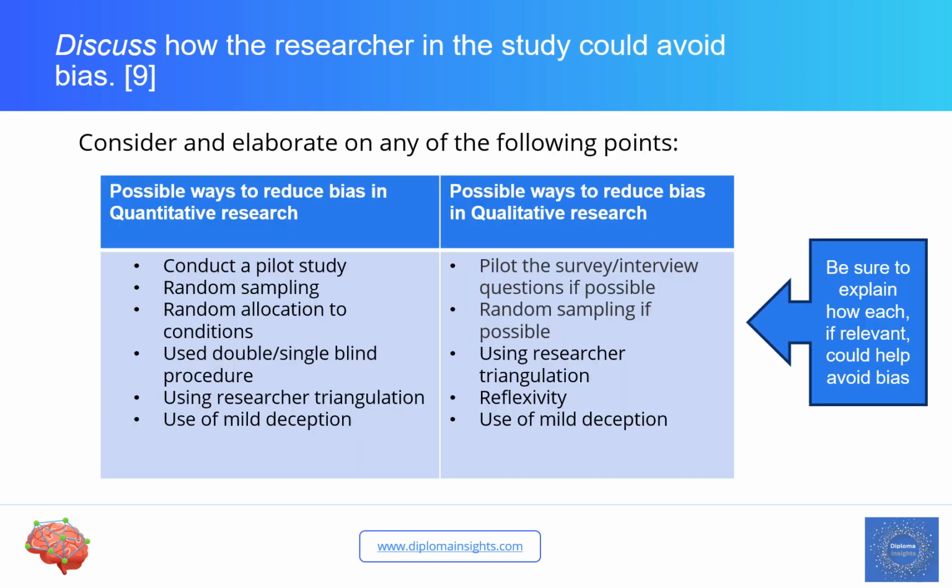Now, your response to this question will depend on whether the stimulus involves qualitative or quantitative research. There are some ideas here of strategies that you could suggest, but you must make sure that if it's quantitative research, you're using the ideas from the quantitative column. If the study involved qualitative research, then use the ideas from the qualitative column. And you can see there are some similarities, but for example, reflexivity is a concept that should not be talked about if the study involved quantitative research.